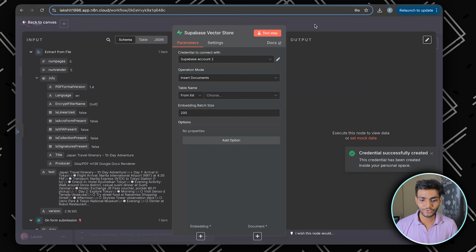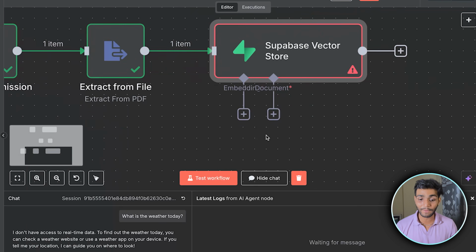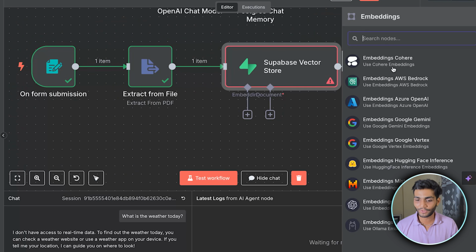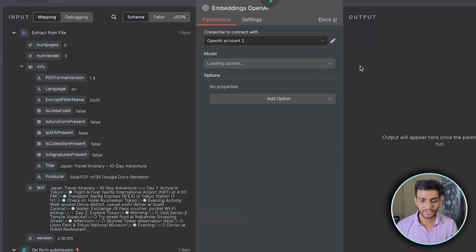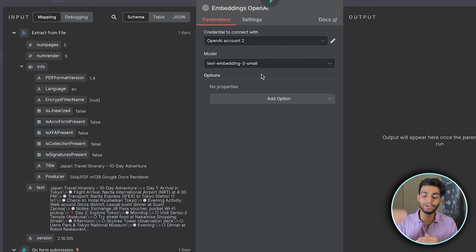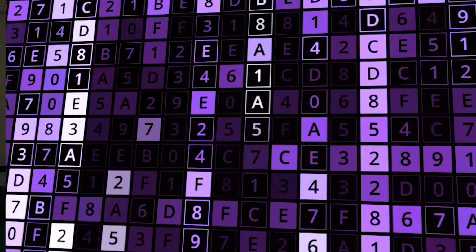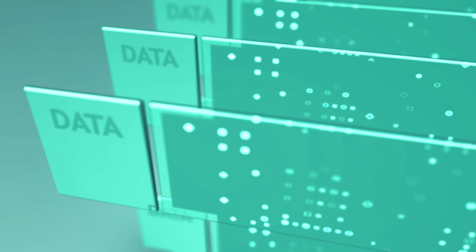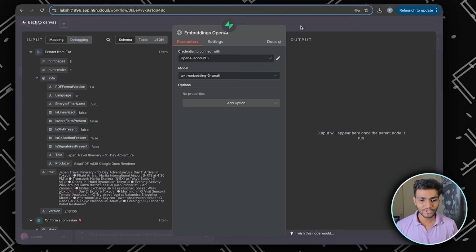So now you can see Supabase is asking for the embedding and document. For embedding, I'll be using the OpenAI embedding. So let's search for OpenAI embedding. By default, it uses the text-embedding-3 model, which means a small embedding it will be creating. There are different embedding techniques, so if you want, you can search online. This is a vast concept. In simpler terms, embedding means converting text into a numeric format. Small means small numeric data will be created. If you have the large embedding model over here, it means a large chunk of data will be required. It will require more space but be more accurate. Okay, so this is done.